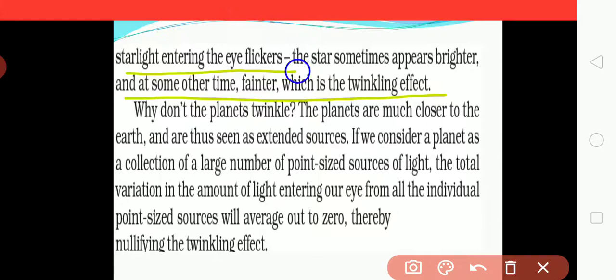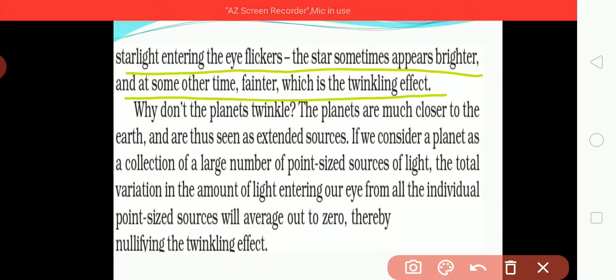Once again, when the light passes through atmospheric refraction, it enters our eyes, and due to this it flickers.